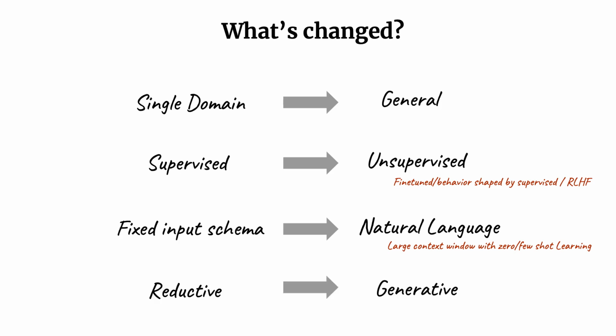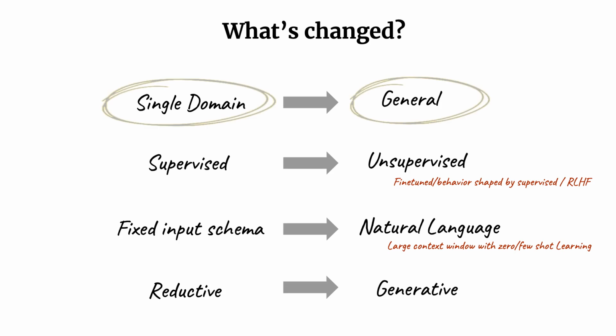Finally, in the previous paradigm, most of the models were reductive. It took an input of a certain size and gave us something smaller back. Now, they are able to generate. Let's step through each of them.